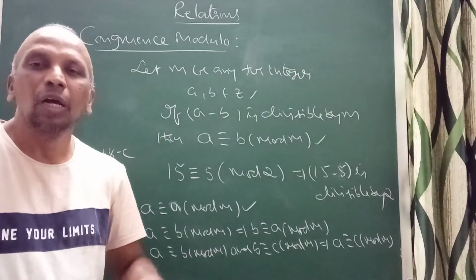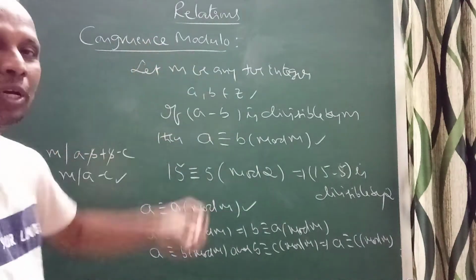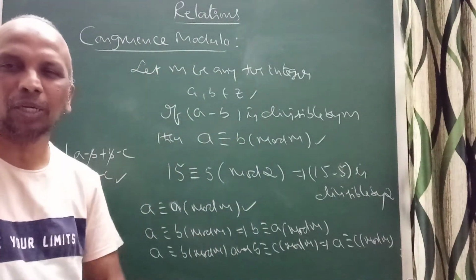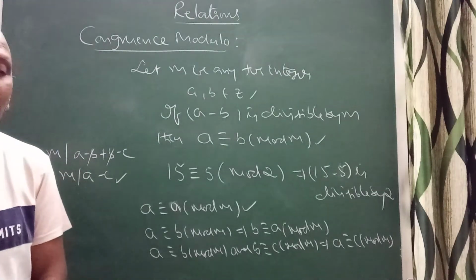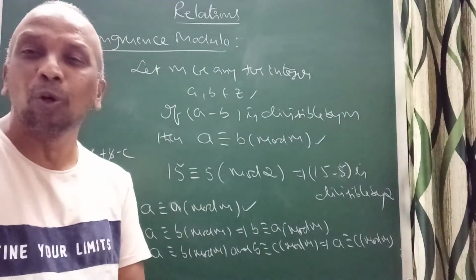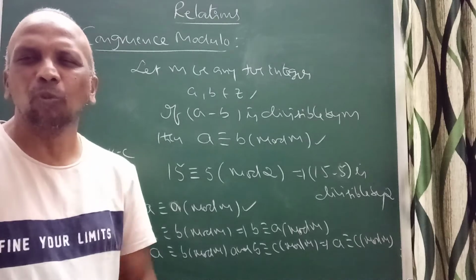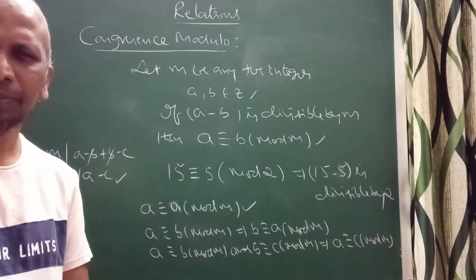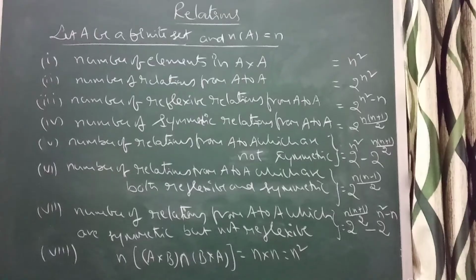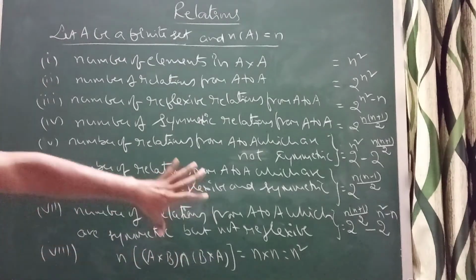So that is the reason congruence modulo m is always an equivalence relation. Now I am going to give a list of the most important formulae related to reflexive, symmetric and transitive relations. Don't miss this. Now see here, this is the most important formula.